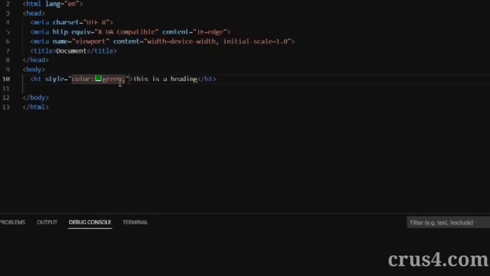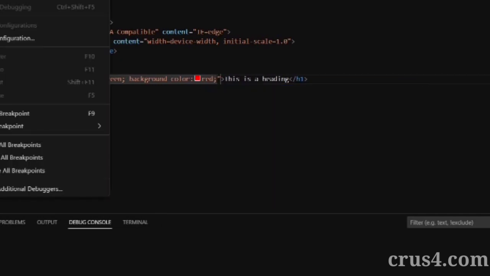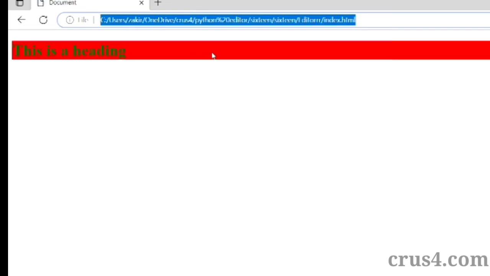Similarly, if we want to change the background color of this text, now after this we simply type the background color property. Now if you want to set the background color as red, type red, hit enter. Now if you run this code, you can see that the background color of this text is changed from white to red.